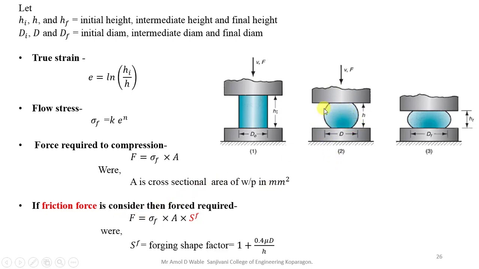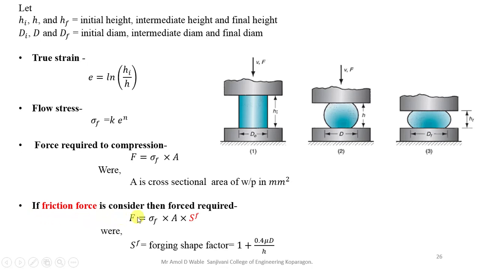So here, if it is a circular one, the area will be pi by 4 d square. If you are finding out the load required for the last one, then the cross sectional area will be pi by 4 df square, where df is the final diameter.